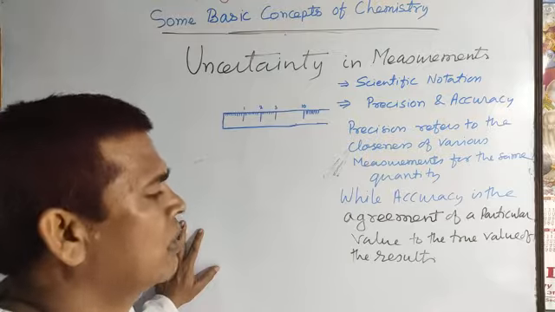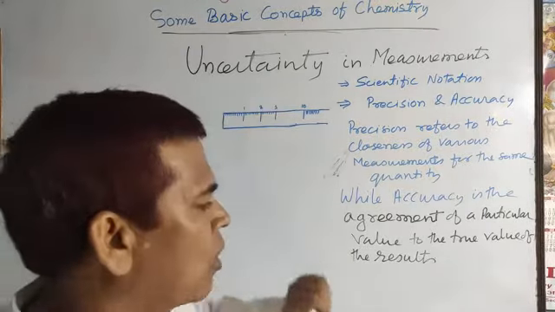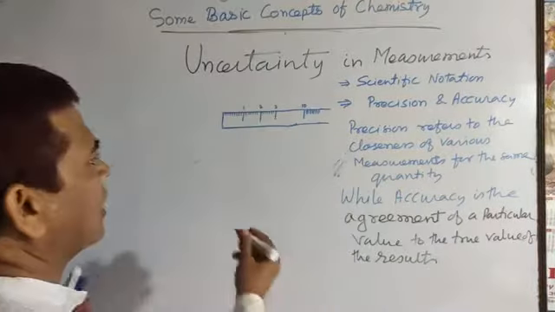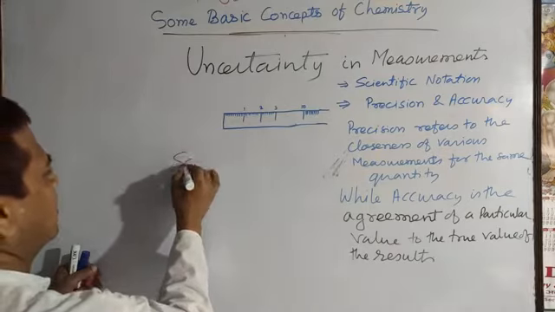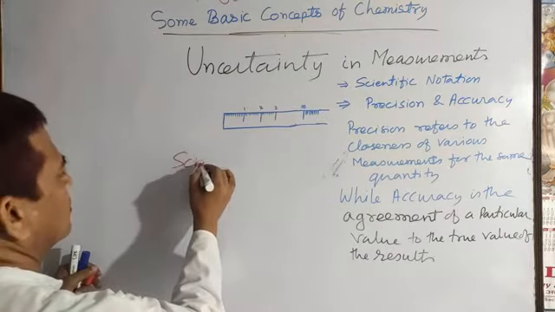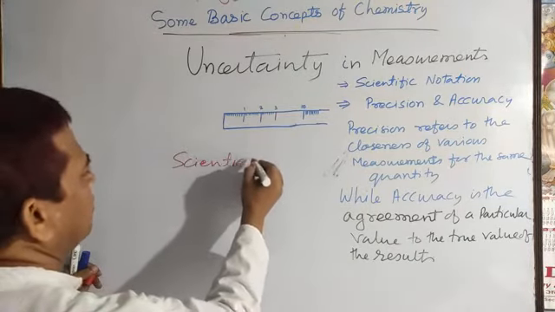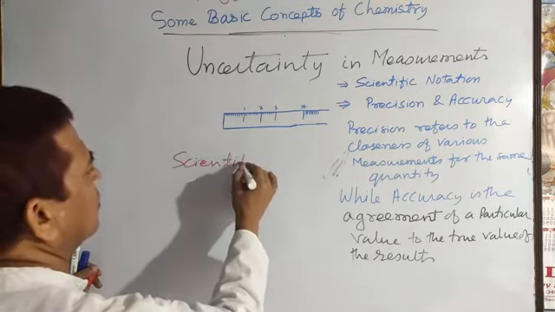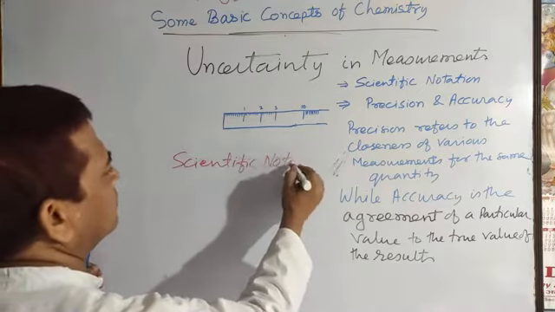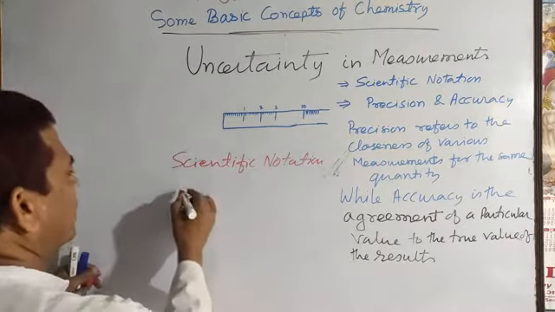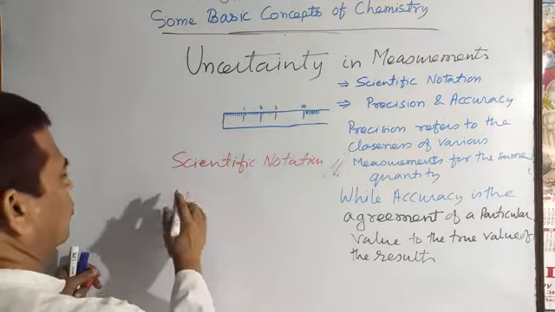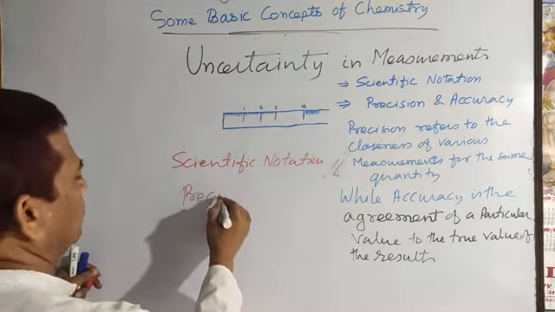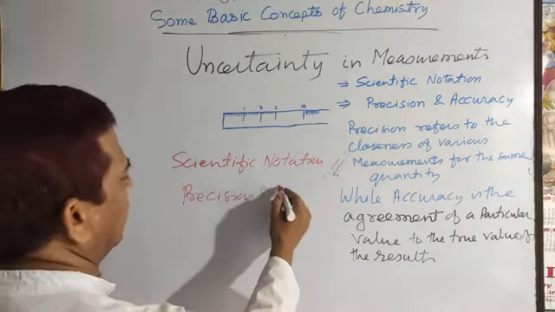So first of all, under this topic I will discuss the scientific notation. After that I will discuss precision and accuracy.